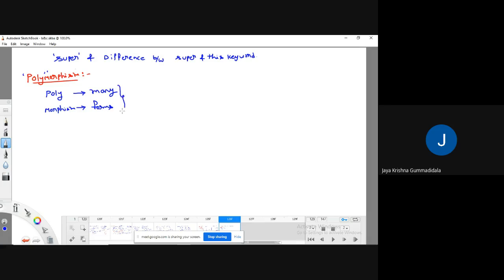Totally, if you combine the words, it means many forms, meaning that if you represent one form in many alternate forms, we call it polymorphism. For example, I have one method, and I represent that method in many forms. We can say that it is a kind of polymorphism.